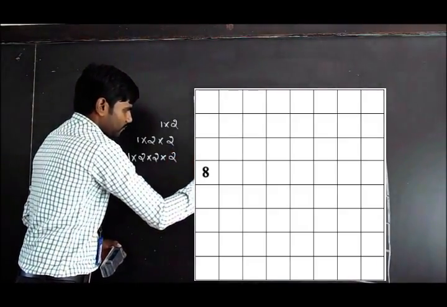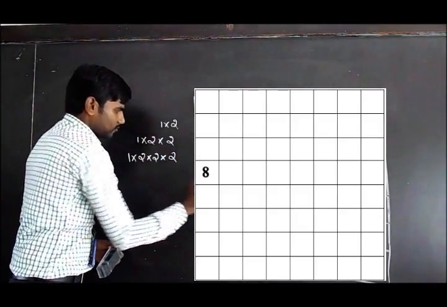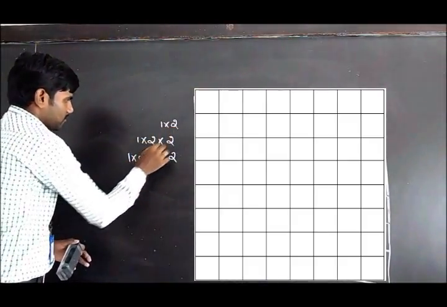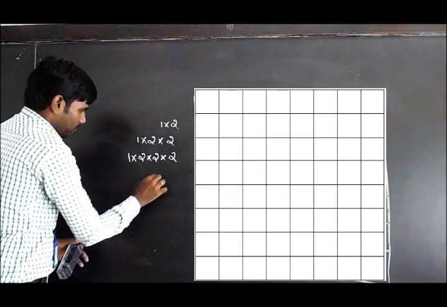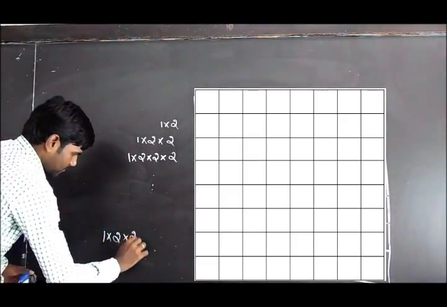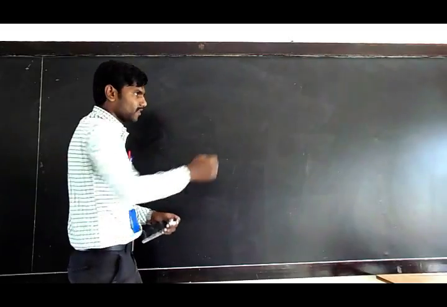So 1, 2, 3. If you continue this pattern, you get... Our focus is how many grains are going to be placed in the 64th square.